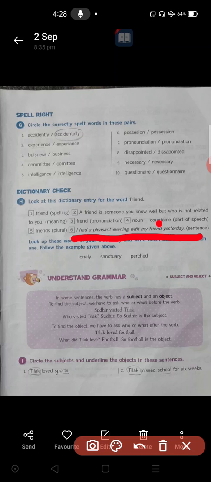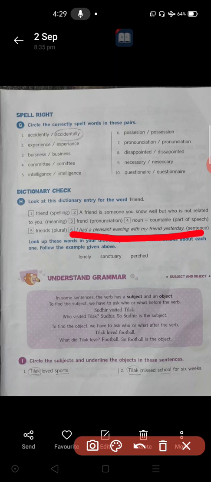That homework I already gave you in the worksheet. And also this is one of the good habits, making sentences using English words. It is a good habit, you keep it up. Whenever you get some English words, you use them in your own sentences. So here they used the word friend and made a sentence. I had a pleasant evening with my friend yesterday.